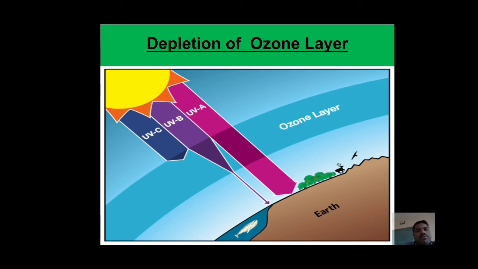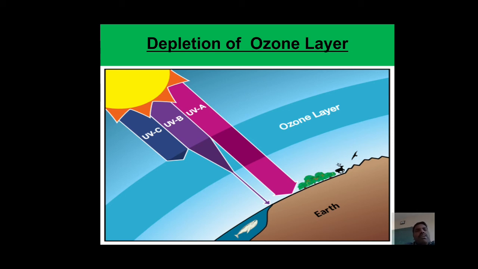In the image we can see some rays, UVC, UVB and UVA, meaning ultraviolet rays. The rays which are coming from the sun are called ultraviolet rays. These rays are filtered by the ozone layer, but this ozone layer goes on depleting.